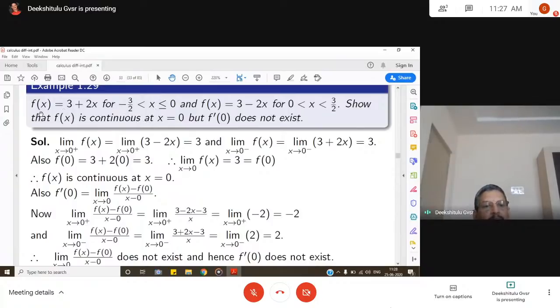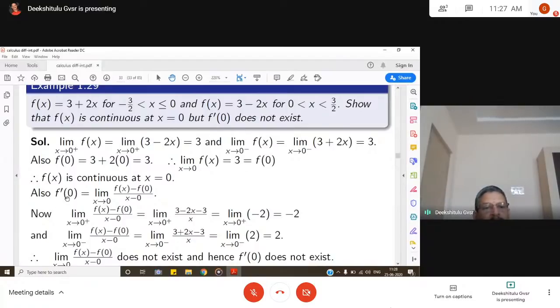What is the function value of x at x less than or equal to 0? Even at x equal to 0, the function value is 3 plus 2x. So if you put x equal to 0 here, the function value is 3. So the left hand limit and right hand limit are equal to the functional value. So the function is continuous at x equal to 0.